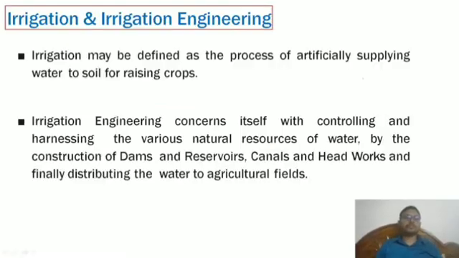So first of all, before going into the topic, I would like to discuss what is irrigation and what is irrigation engineering. So basically, irrigation may be defined as the process of artificially supplying water to soil for raising crops.